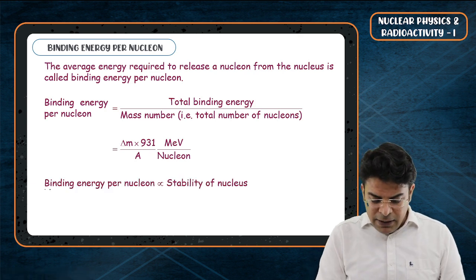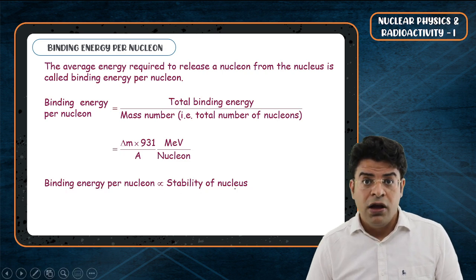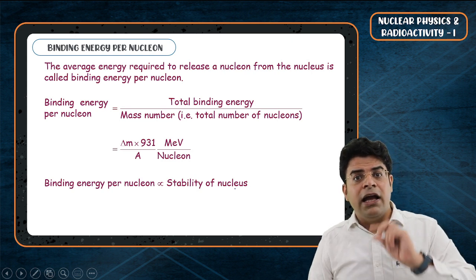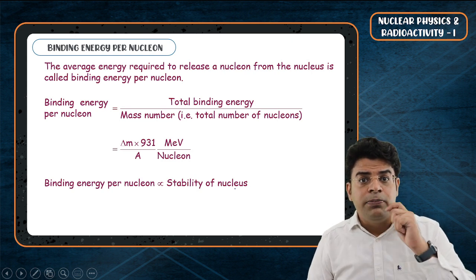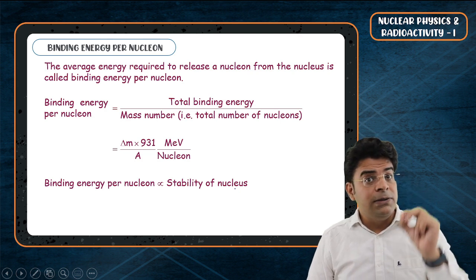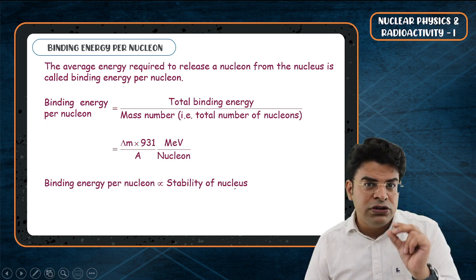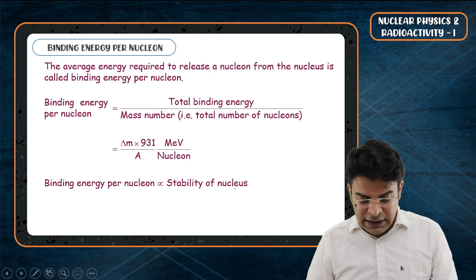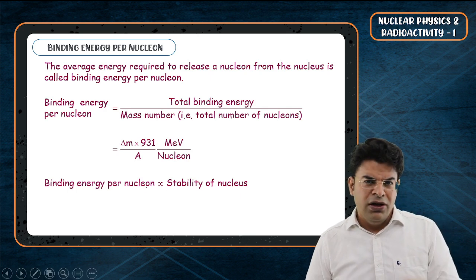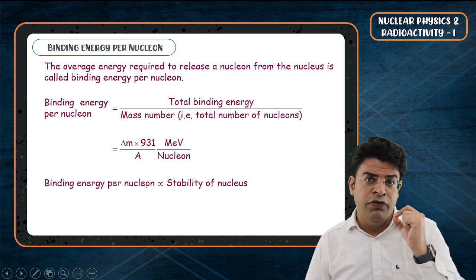Do understand that binding energy per nucleon is directly proportional to the stability of the nucleus. The nucleus will be more stable on the basis of higher binding energy per nucleon. The answer is, a nucleus which has got higher binding energy per nucleon will be more stable. I will tell you some fun fact later, but do understand that the stability of the nucleus depends upon binding energy per nucleon. The greater the binding energy per nucleon, the greater is the stability of the nucleus.